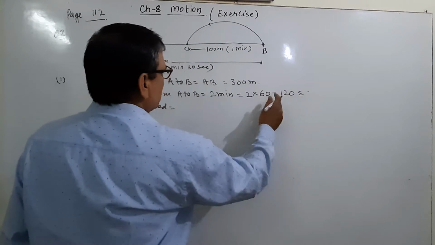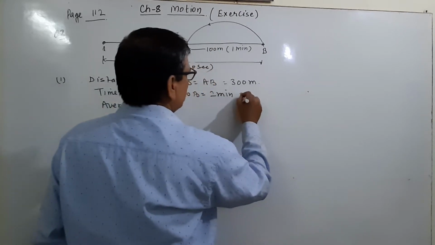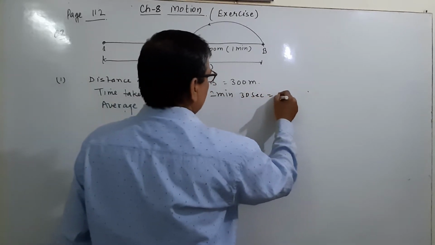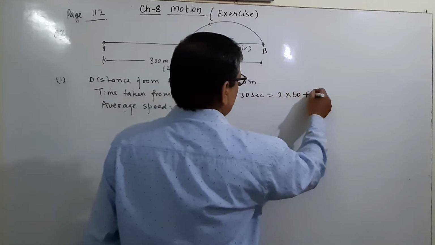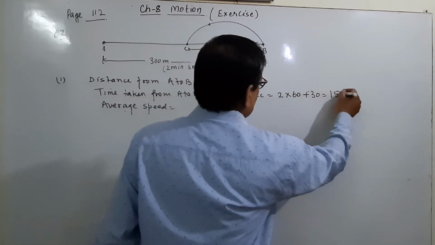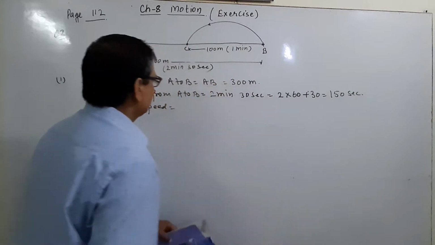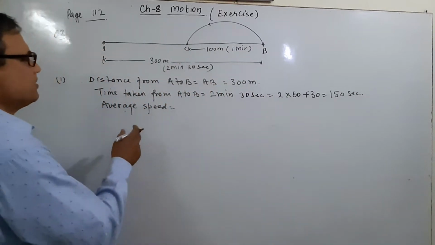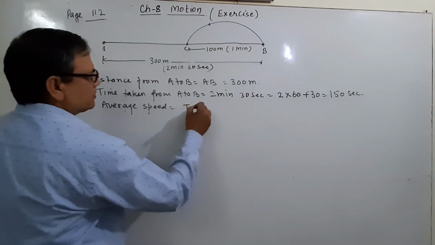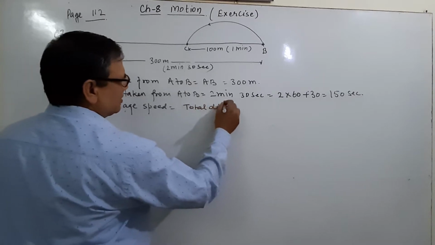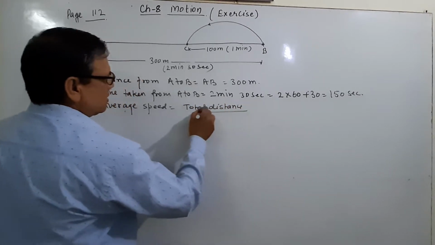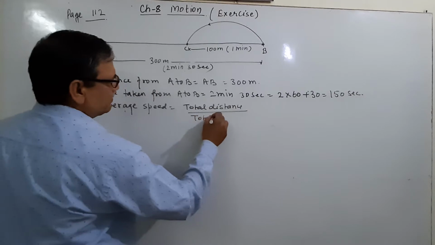Here 2 minutes 30 seconds is equal to 2 into 60 plus 30, which is equal to 150 seconds. And what is the average speed formula? Total distance upon total time.